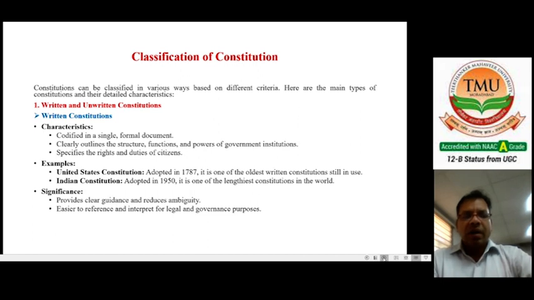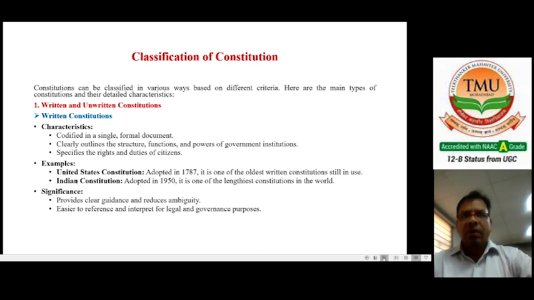The written constitution clearly outlines the structure, functions and powers of the government and institutions, and specifies the rights and duties of citizens. That means each and everything is mentioned in that legal document, like the functions of government agencies, the functions of the president, the functions of members of parliament.